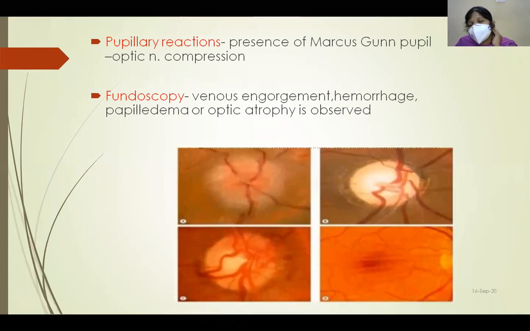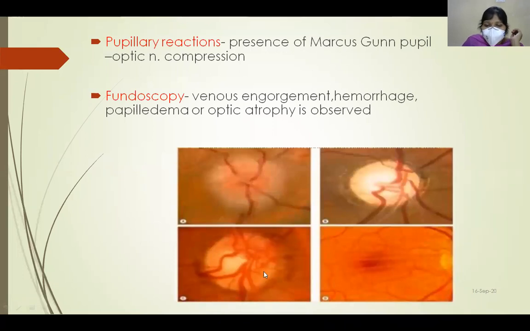So after pupillary examination, we have to do fundoscopy. In fundoscopy, we see, so this is a picture of the fundus. Here you can see the disc margins are blurred and there is venous engorgement. So this is a case of disc edema. In the late stages, optic atrophy is present.